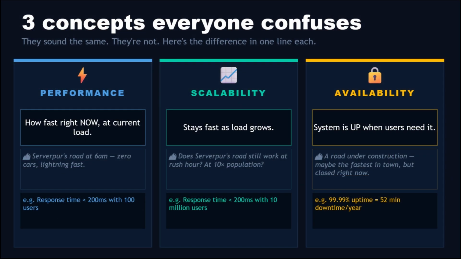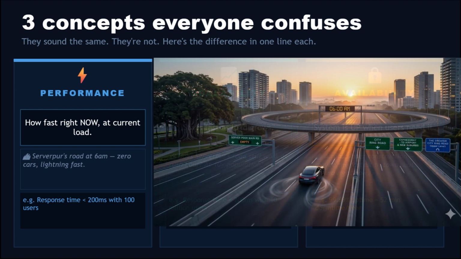Before we go further, let's clear up a major interview trap. Developers constantly confuse 3 distinct terms: performance, scalability, and high availability. Let's break them down using our town of SERVERPUR. Performance is all about how fast your system runs right now at its current load. Think of SERVERPUR's main road at 6 am. There are 0 cars, so you can drive lightning fast.